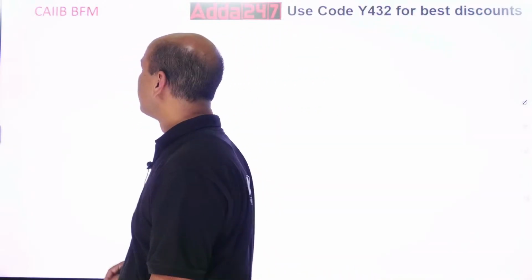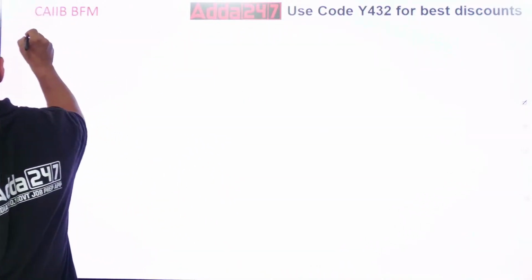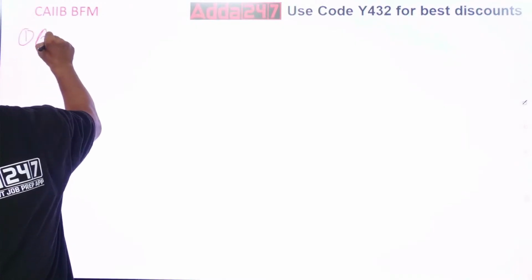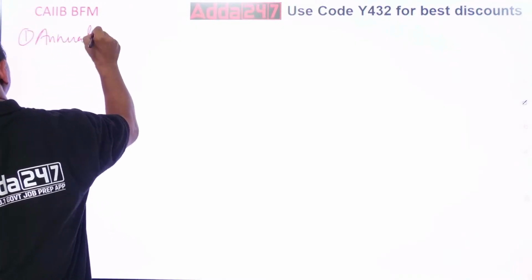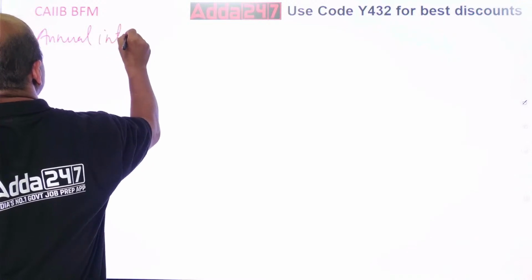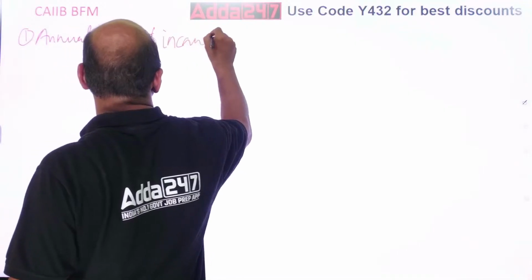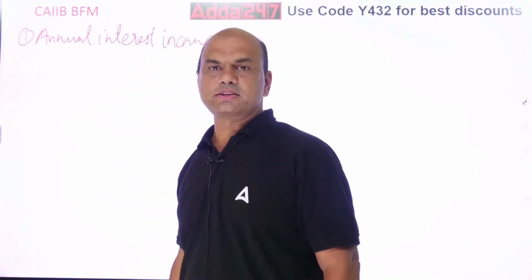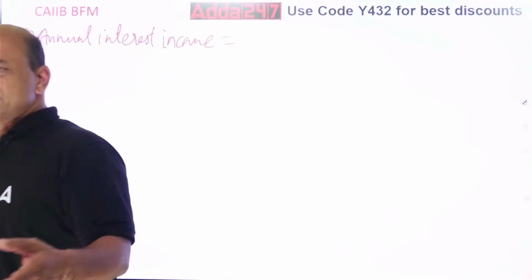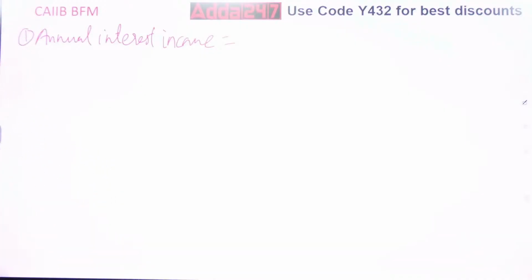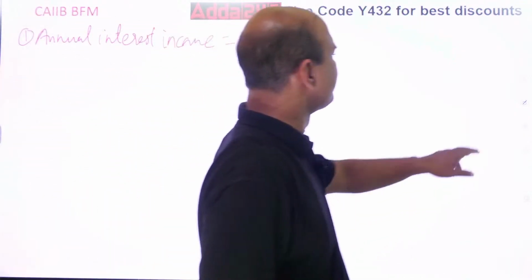First calculate the annual interest income. What is the annual interest income over here? Look at the case. Pause the video, go back again. So what is given? Commercial loan is of 50 crores and interest rate is 8%, right?